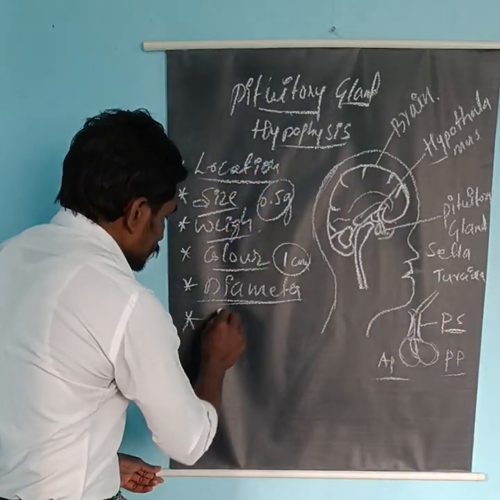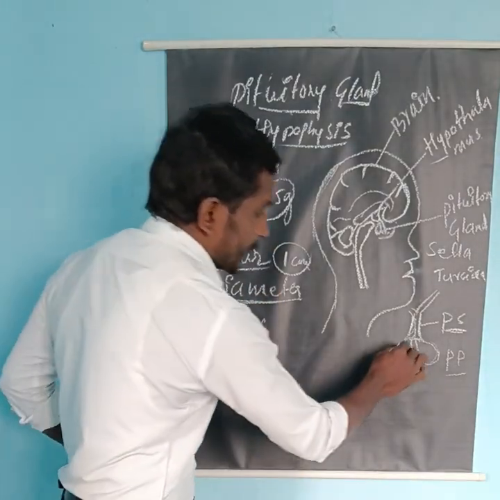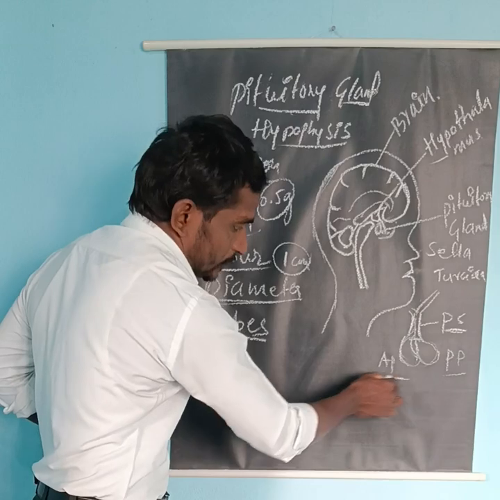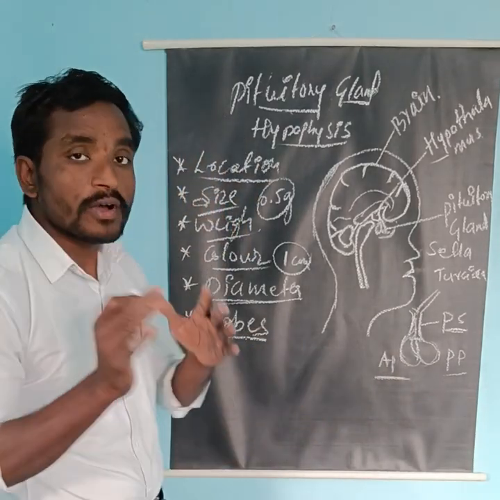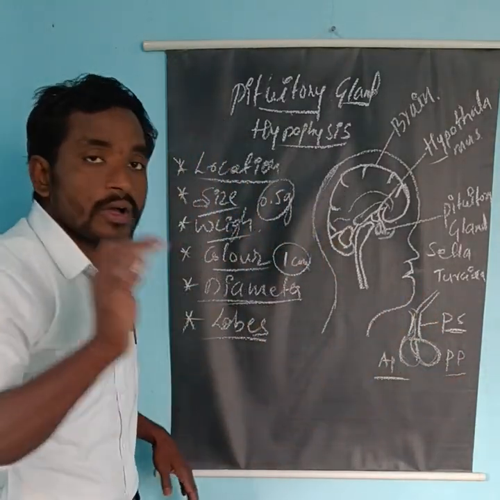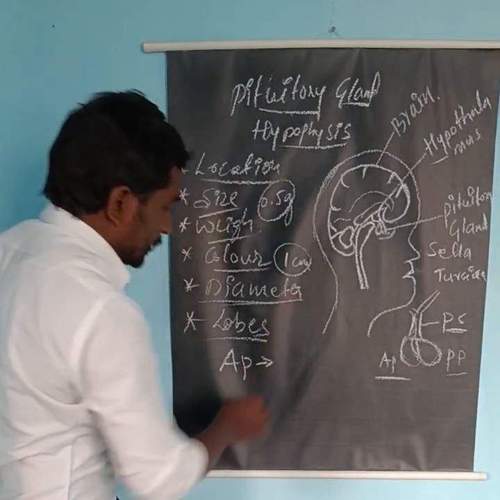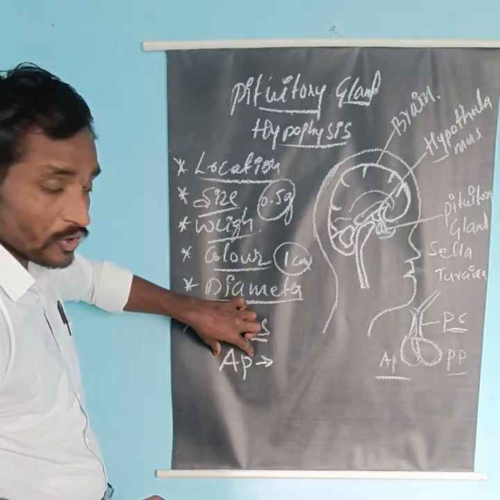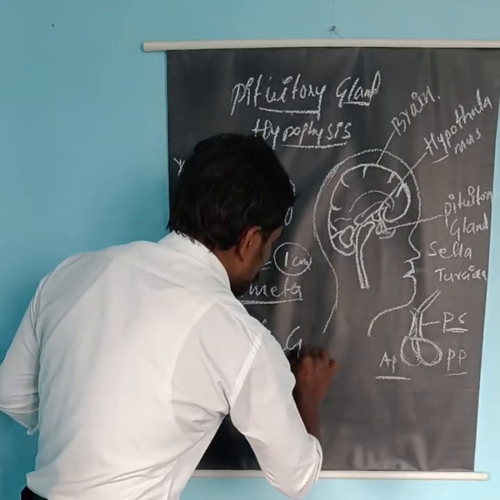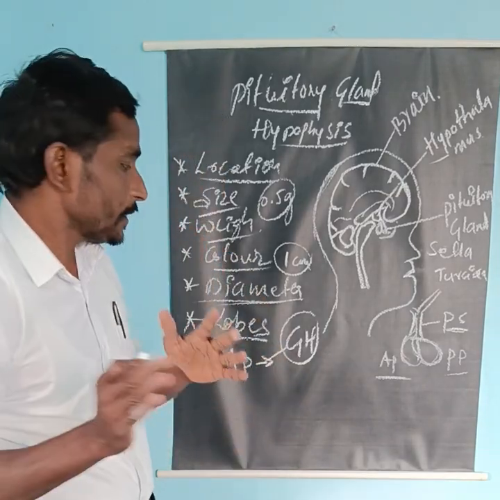Now coming to the lobes of the pituitary gland. The pituitary has two different lobes, the anterior lobe and the posterior lobe. The anterior pituitary we also call the adenohypophysis. The posterior pituitary we also call the neurohypophysis. The anterior pituitary secretes different hormones. The first one is growth hormone, also called human growth hormone or somatotropin.